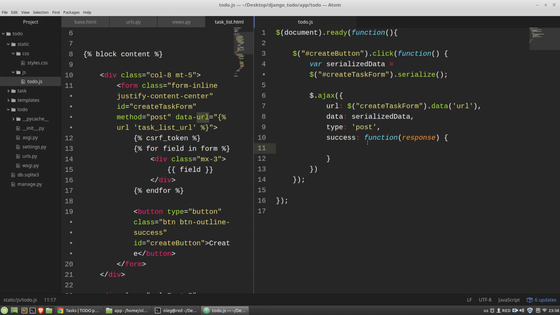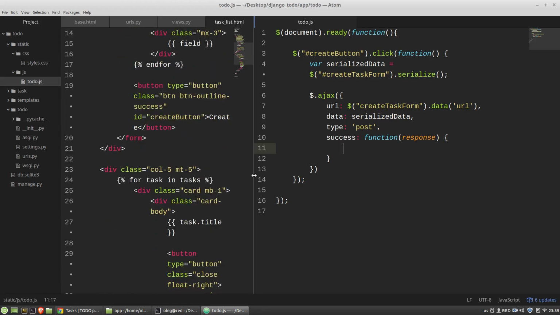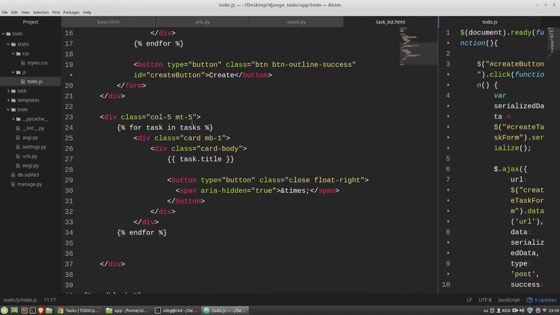And first of all, I need to identify somehow the div that contains all task cards. So I need to add to the second div, to this div, the ID attribute, and let's say the ID will be task list.